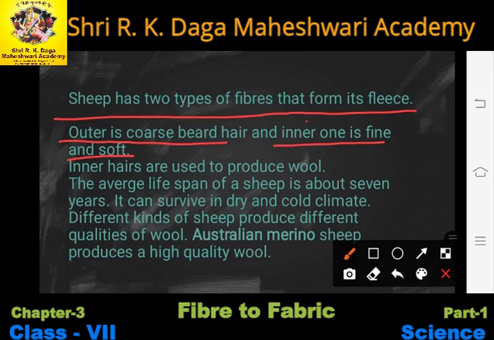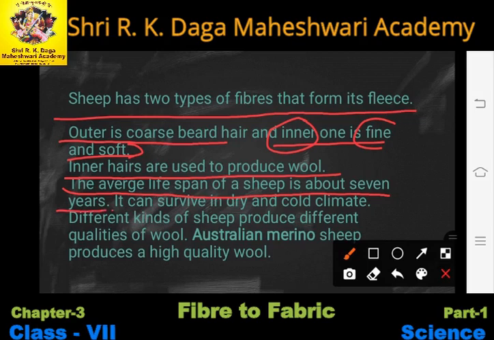Okay, they have the dust particles and the other impurities in them. But the inner hairs are very fine and very soft. The inner hairs are used to produce wool, while the outer hairs are used for other purposes. Okay, the average lifespan of a sheep is about 7 years.